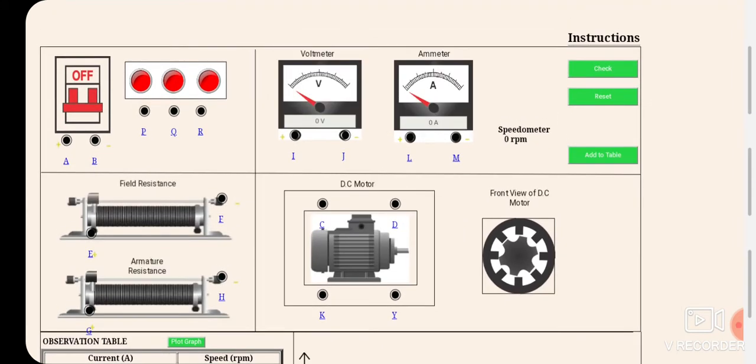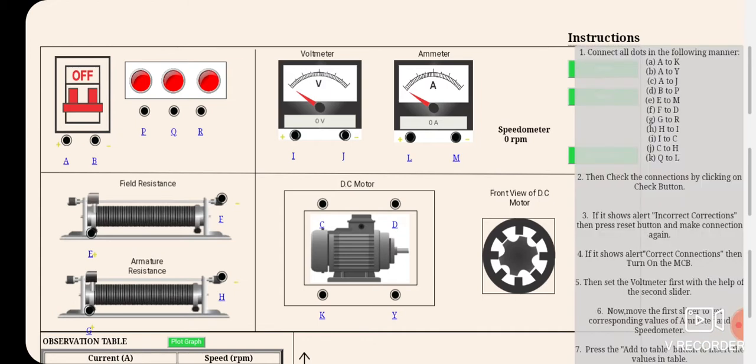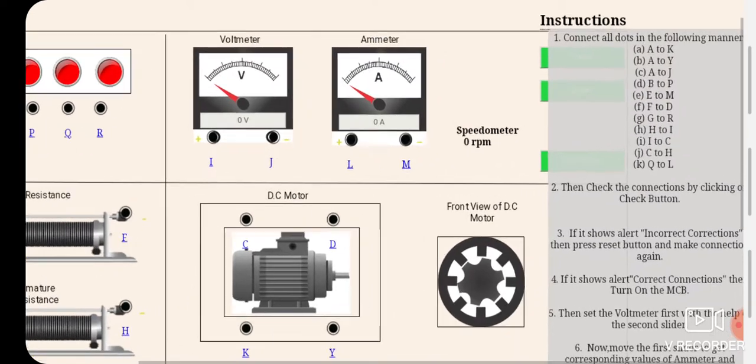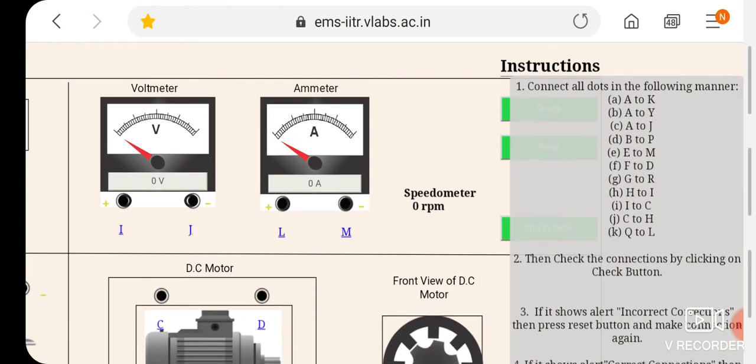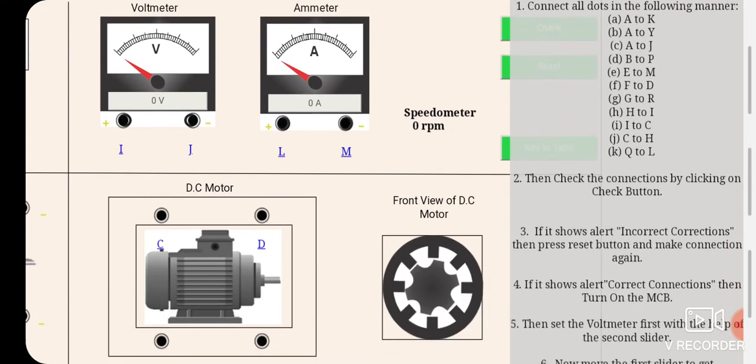Now you have to make the connections. For this, you have to go to the instructions. Read the instructions properly. It is written here, number 1, connect all dots in the following manner. As you can see, A to K, A to Y, so different connections are given. Number 2 is then check the connections by clicking on the check button.